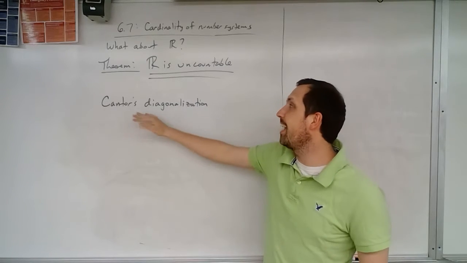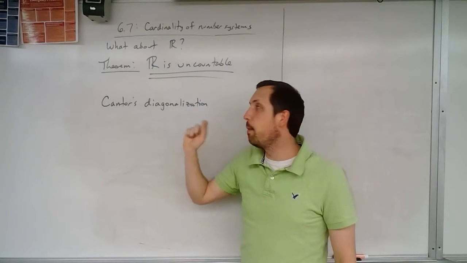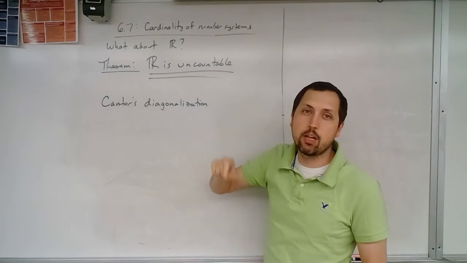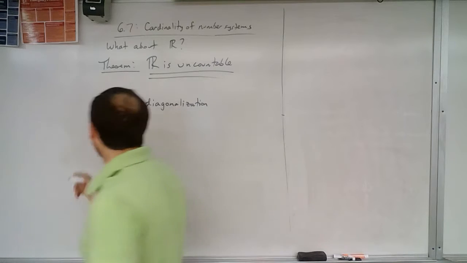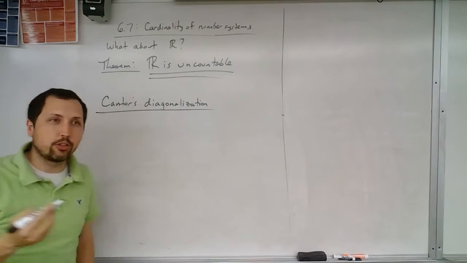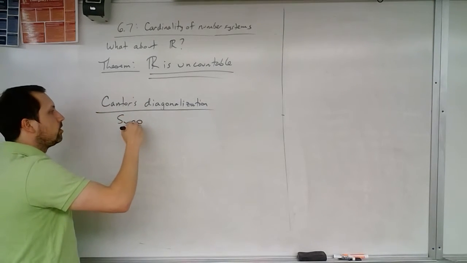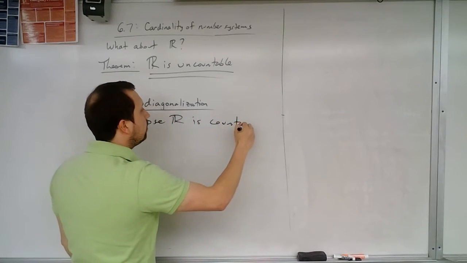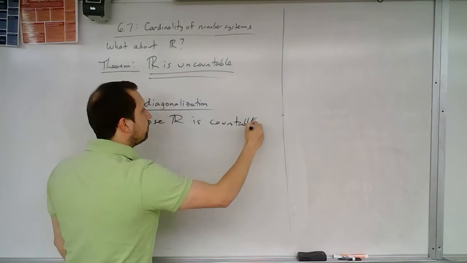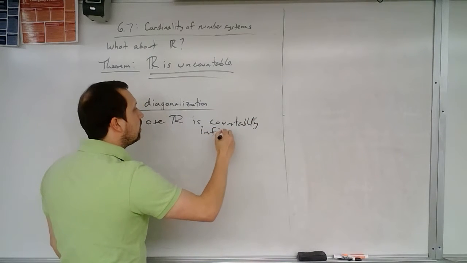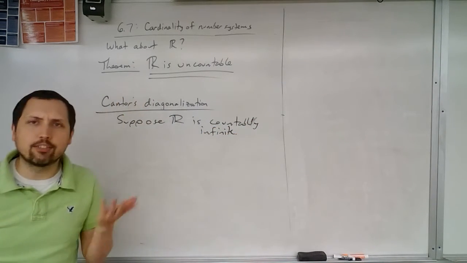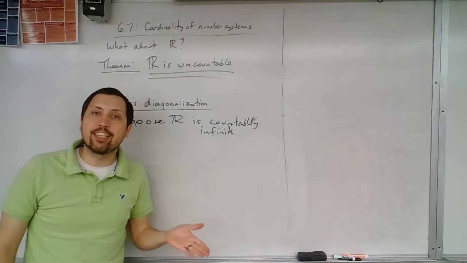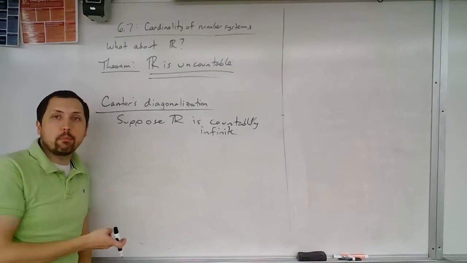But nonetheless, Cantor's diagonalization argument, we're going to see how that can prove that the set of all real numbers is uncountable. So what this looks like is it's going to be a proof by contradiction. So we can now suppose that the real numbers are countable or countably infinite. We know it's not finite, so suppose that it is. What that means is that we can form a list. So I'm going to form some type of list.